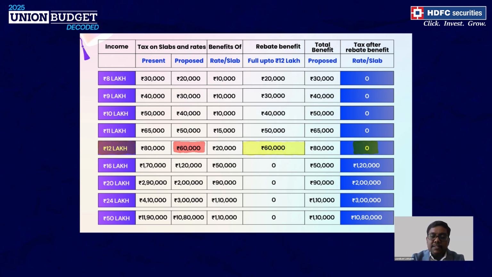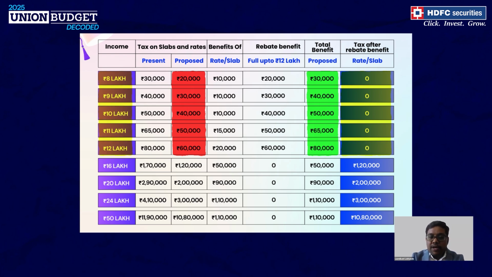So the most talked about point with respect to the budget is that up to 12 lakh income, there is no tax. That is essentially because of this rebate benefit. As per calculation, there will still be a tax, and there will be an equivalent amount of rebate, because of which there will be no taxation up to the 12 lakh annual income.